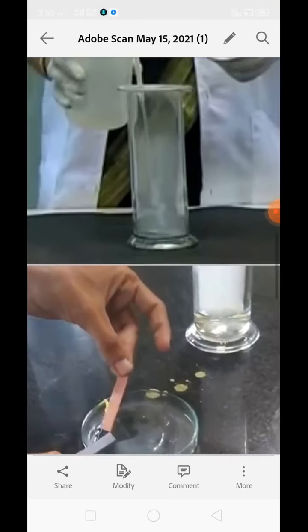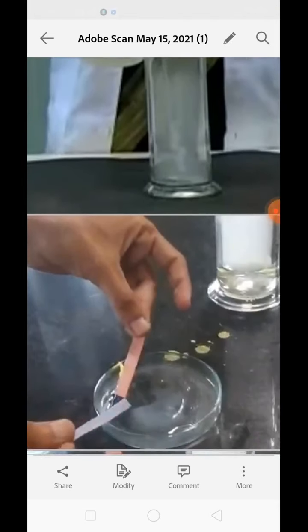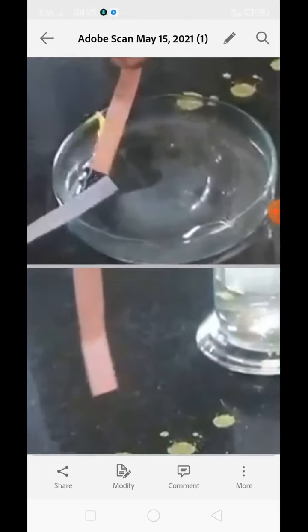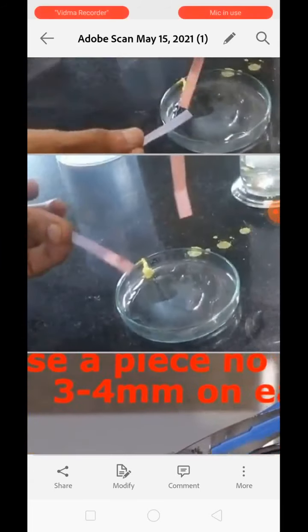After mixing it properly, we will take a little amount of this solution in this petri dish and test it with the help of red and blue litmus paper. After testing it with both of the litmus papers, you can see that the red has not changed color, but what happened to the blue one?